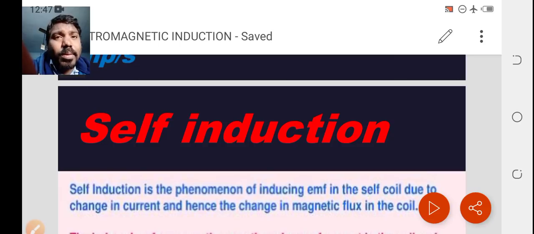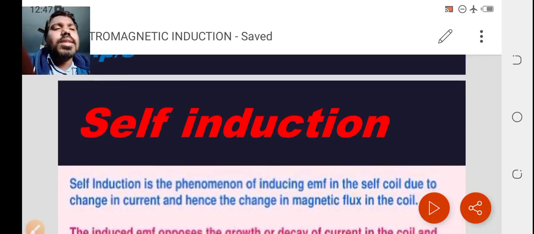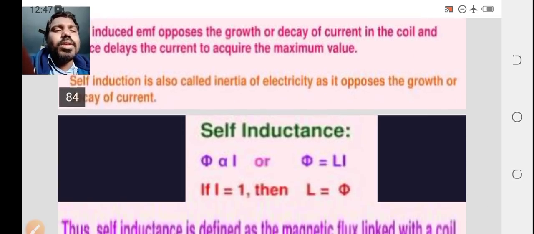Here flux and current both are in the same coil. So this is called self-induction. The unit of self-inductance we already discussed, that is the Henry.